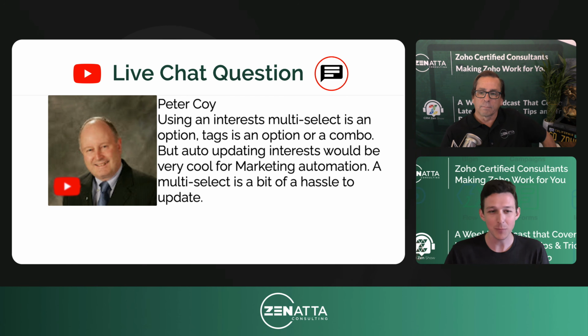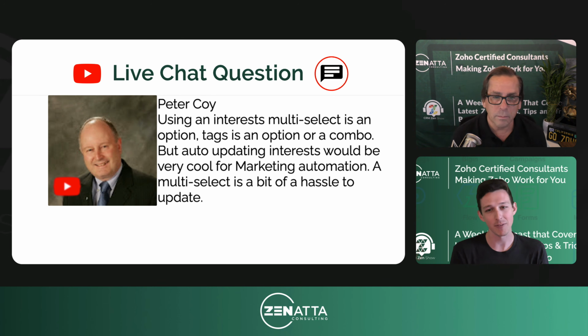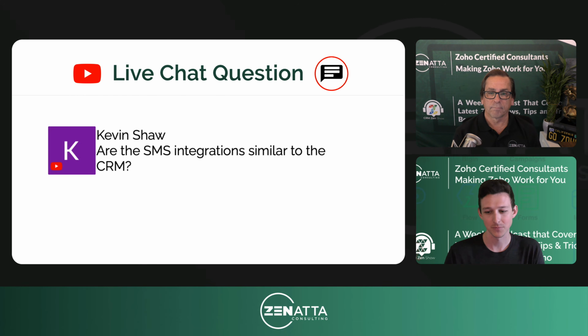So they're thinking about this in the same way that you are, that ability to do some stuff in campaigns or marketing automation, and then have it come back and update specific fields in the CRM. So keep an eye out for that, just for ongoing product updates, or probably a future implementation of the week once we're able to do that, because yeah, that would be very, very nice to have.